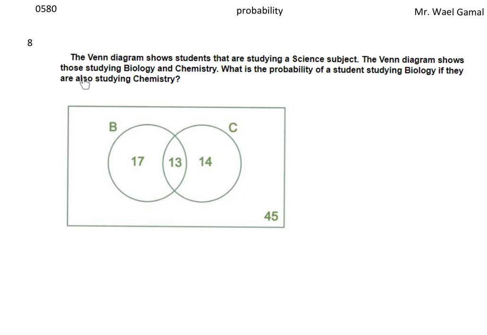So if they are also studying chemistry, we need to choose from 13 and 14. So we need to choose from this circle. We have 27 in all. So the denominator now is 27. So we need to choose from 27. How many of them study biology? So I have 13. So 13 out of 27.